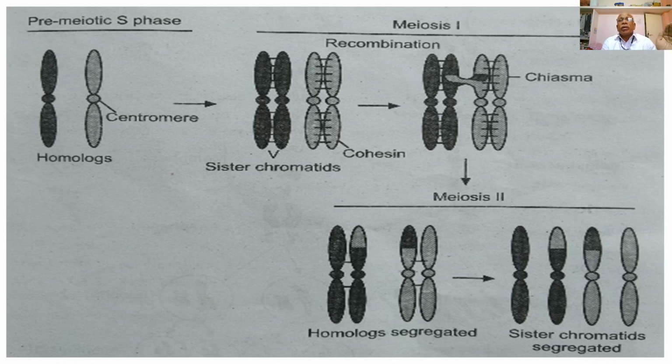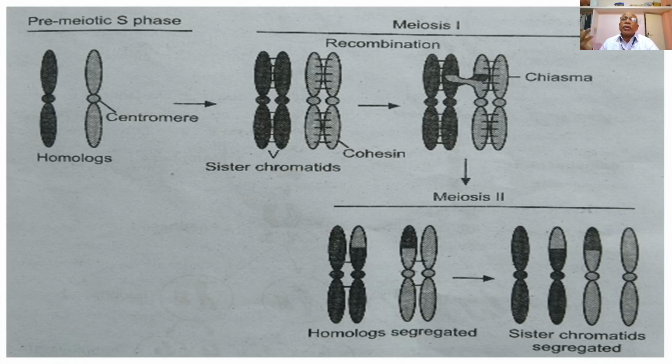Then the first meiotic division begins with prophase 1. Prophase 1 in the first meiotic division is very long and complicated and involves several steps such as pre-leptotene, leptotene, zygotene, pachytene, diplotene, diakinesis, and again the metaphase 1.